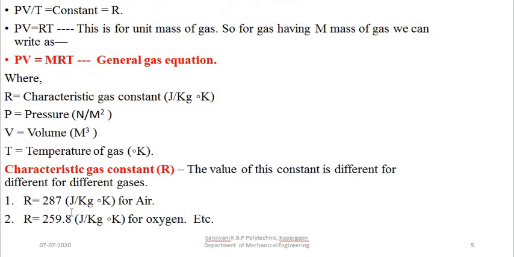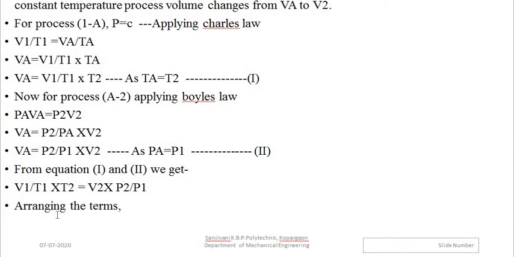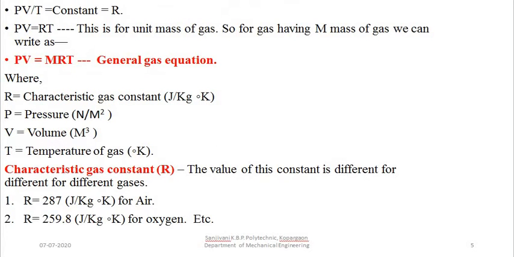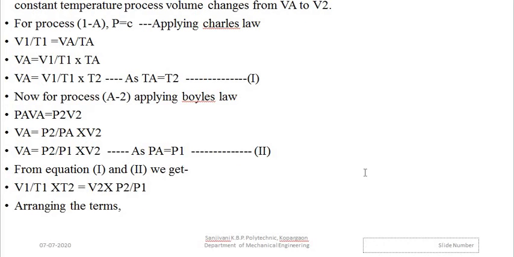We can write this equation. So it becomes PV upon T is equal to constant. Therefore, this equation we can arrange.